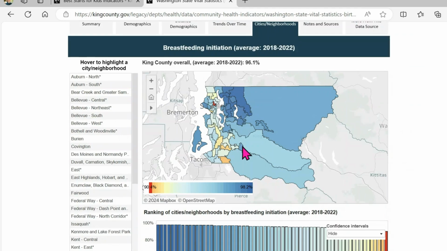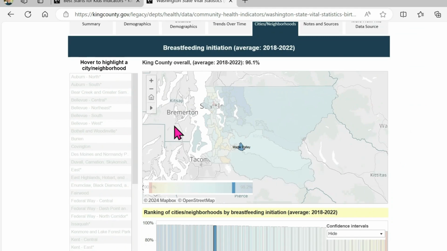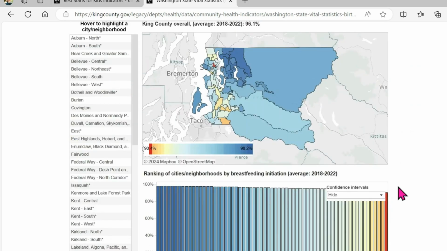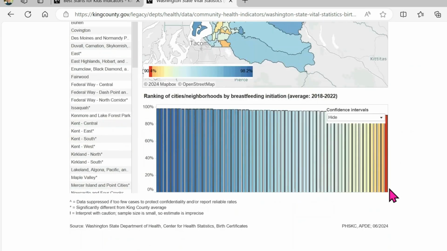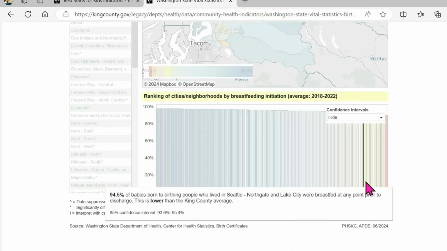Hover over an area on the map for more information. Alternatively, select it from the menu on the left to highlight it on the map. At the bottom, a chart ranks all areas from highest to lowest. Hover over a bar to see the area it represents and its rate.